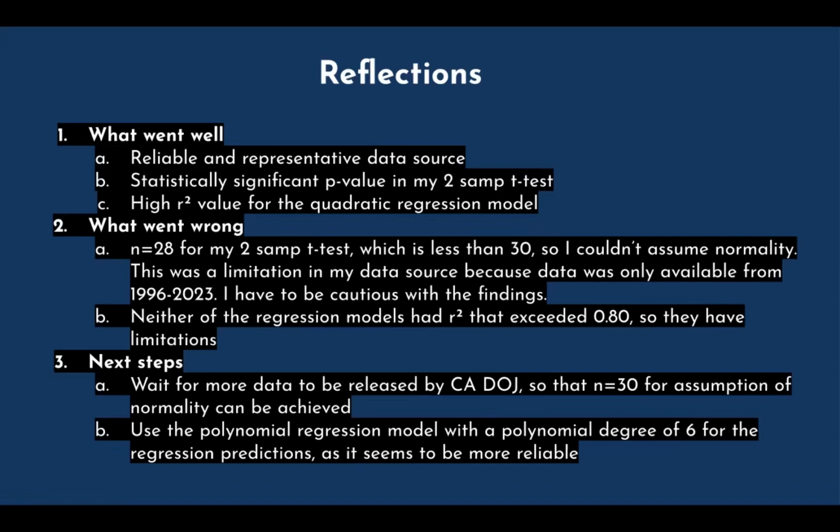So for next steps, well, first I could wait for more data to be released by the California Department of Justice so that n is equal to 30 for the assumption of normality to be achieved. Additionally, I could use the polynomial regression model with a polynomial degree of 6 for the regression predictions, as it seems to be more reliable.